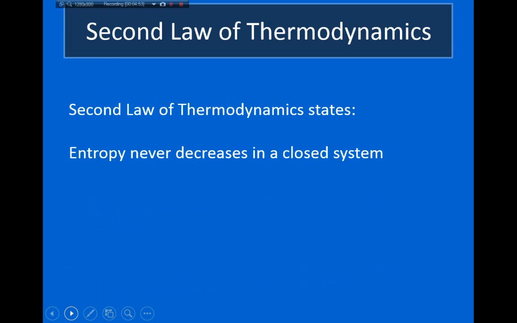So basically what the second law of thermodynamics states is that entropy will never decrease. The entropy of a system is always either increasing or staying the same. To understand this, I'd like to go back to the example of coins. If I had a box full of 1,000 coins, and all of those coins were heads up, we would say that's a very, very low entropy state, because I know exactly what the state is.